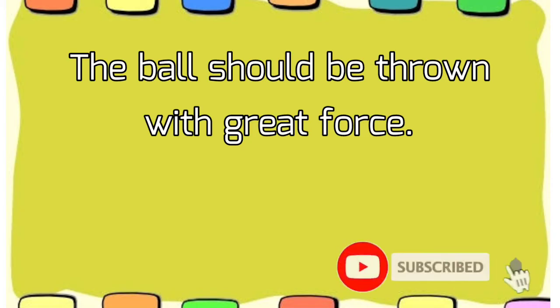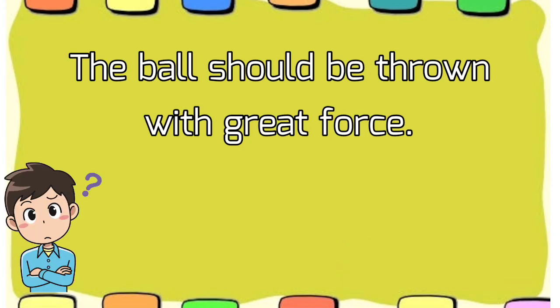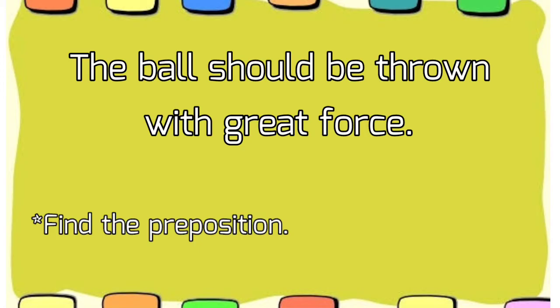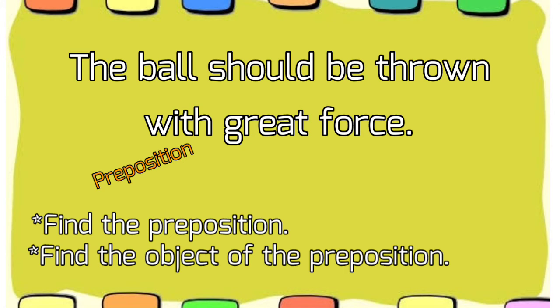The ball should be thrown with great force. What do you think is our prepositional phrase here? To find the phrase, we should always look for the preposition first. And the preposition here is with. And then, we have to find its object.